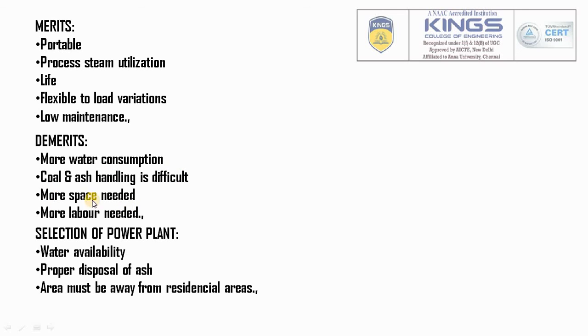More space is needed for the power plant, and more labor is needed, because the operation is 24/7 continuous with shift timings. So the selection of the power plant is highly dependent on water availability. Proper disposal of ash is very important, and the area must be away from residential areas. It is not suitable for residential areas due to its high pollution and radiation.